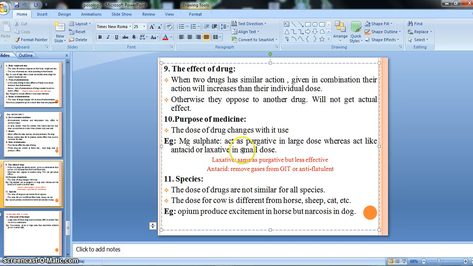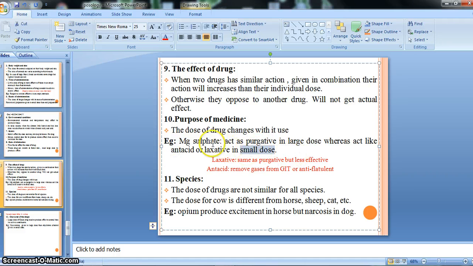So let's see how. For example, magnesium sulfate. This is one kind of drug. Magnesium sulfate acts as a purgative in large dose, whereas it acts as a laxative or antacid in small dose, right?